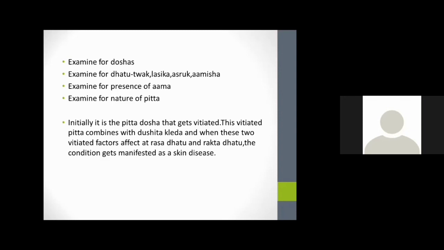If kapha involvement is present, there will be more respiratory diseases, regional lymphadenopathy, and more pruritus. Based on the dosha dushya vikalpa, we can go for the diagnosis of the skin diseases.